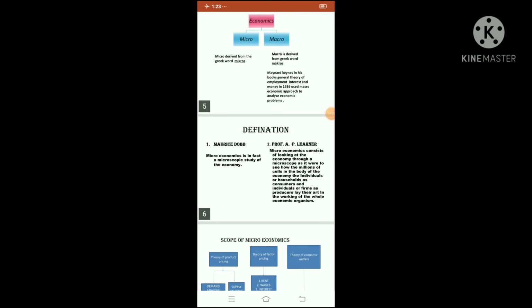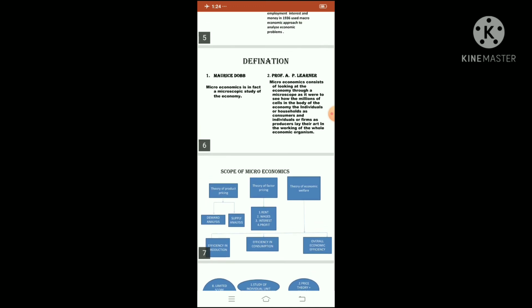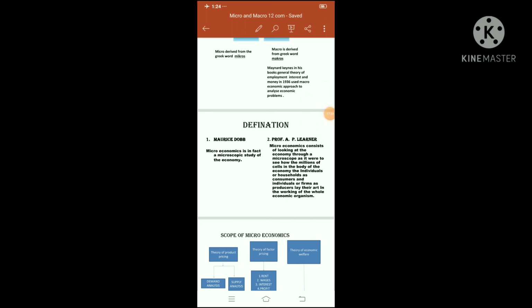Then we studied next about the scope of microeconomics. In this scope, there was theory of product pricing, theory of factor pricing, theory of economic welfare. All these three theories are again subdivided. Theory of product pricing is dependent upon demand analysis and supply analysis. Theory of factor pricing is dependent upon rent, wages, interest and profit. And theory of economic welfare is divided into efficiency in production, efficiency in consumption and overall economic efficiency, children. Now in the next period we'll study about features of microeconomics, children.